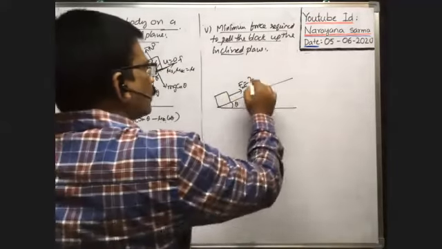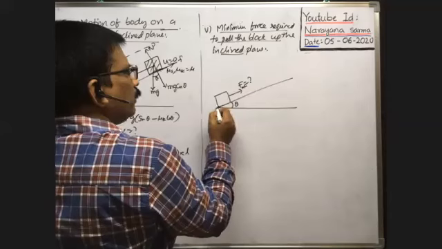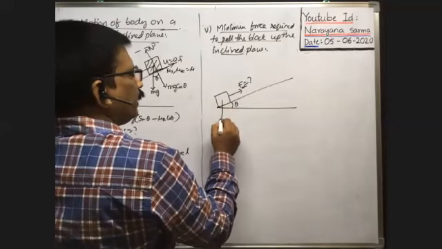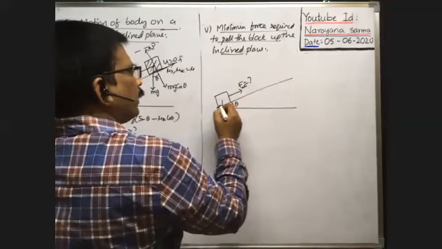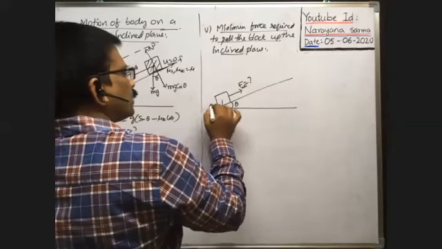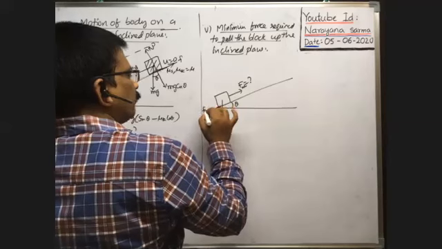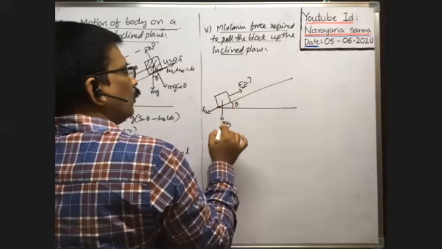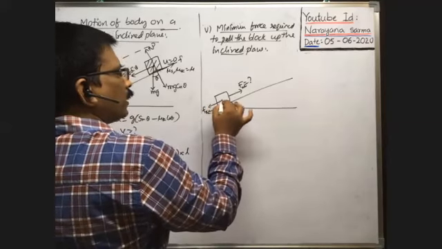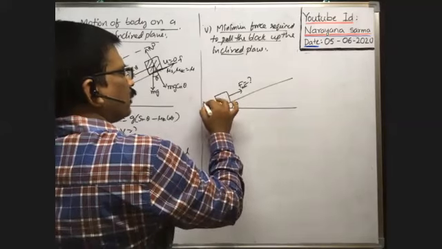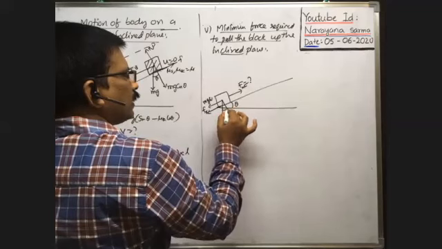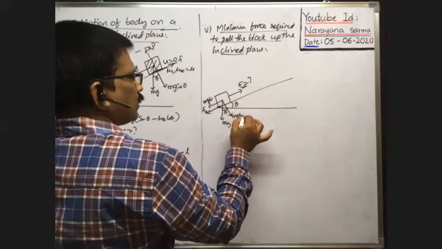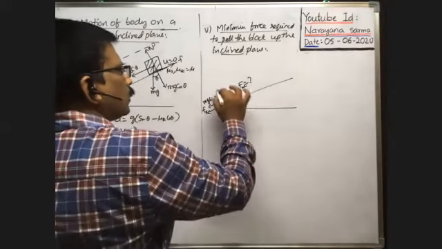While pulling upwards, what are the forces acting on the block? You tell me. One, weight acts in the downward direction. While pulling upwards along the inclined plane, definitely frictional force Fk acts in the opposite direction. Weight component mg sin theta acts in the backward direction, and if this angle is theta, then the normal reaction is equal to mg cos theta.